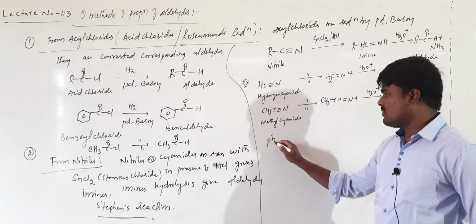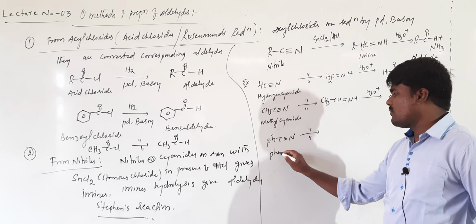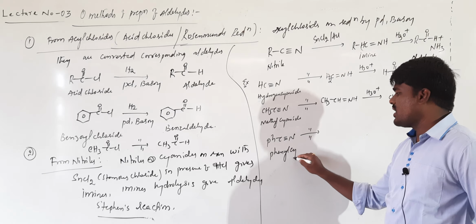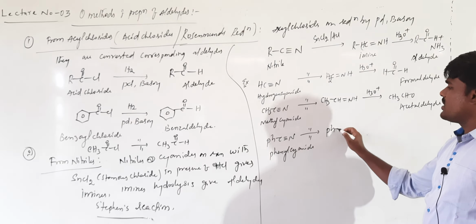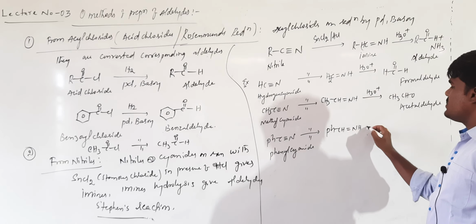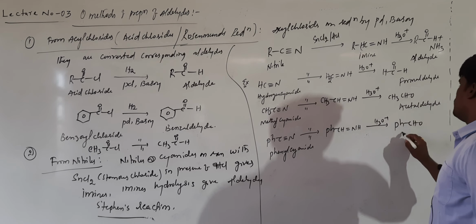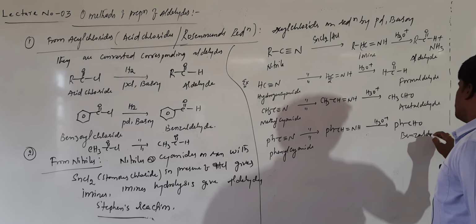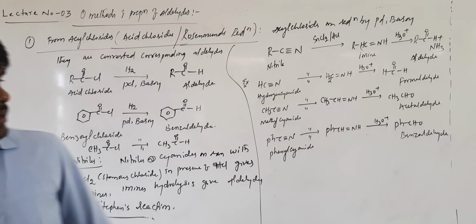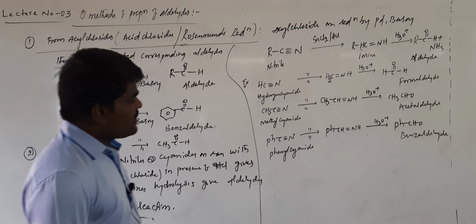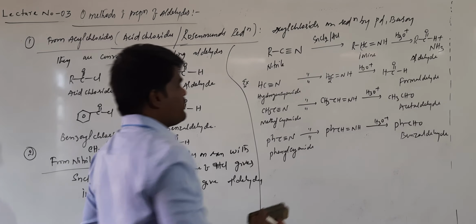Suppose you treat phenyl cyanide, or benzene nitrile as we can also call it. It will form the corresponding imine. This imine on hydrolysis will form benzaldehyde. This is another method of preparation. Now, these nitriles can also be converted into aldehydes in another way. We'll continue this. Let me clear the board first.